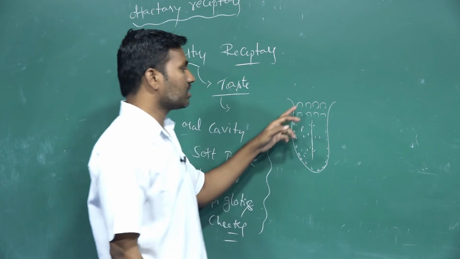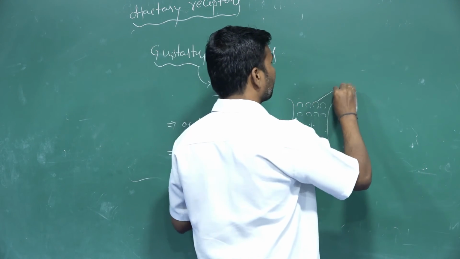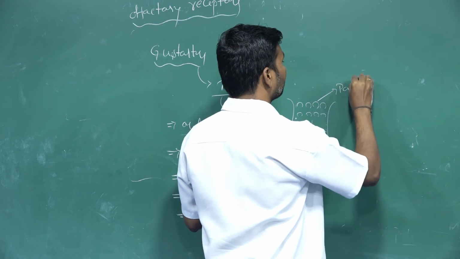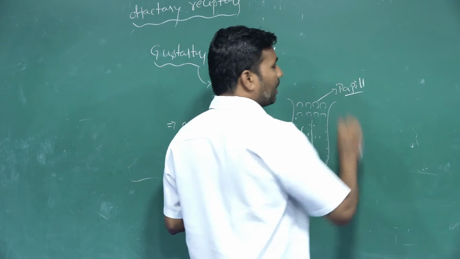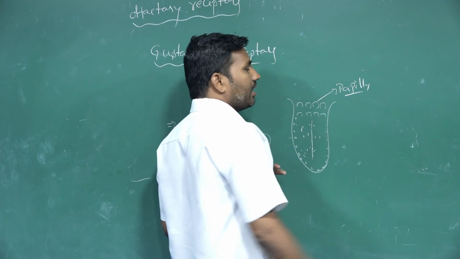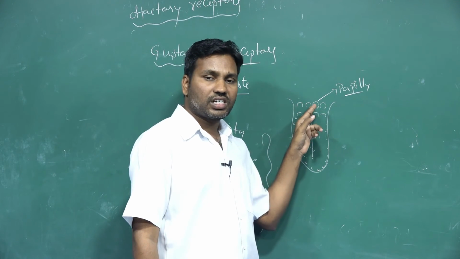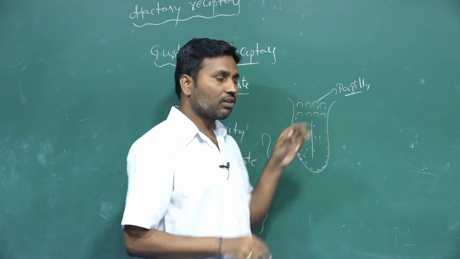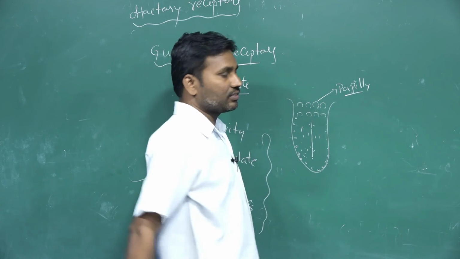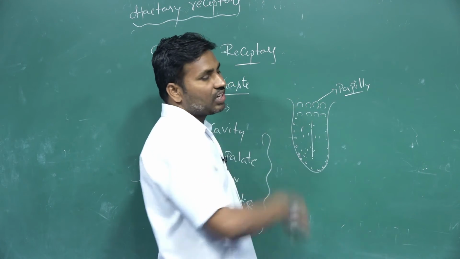Generally these elevations are called papillae. These papillary elevations form bud-shaped structures. These are the different forms of the papillae.